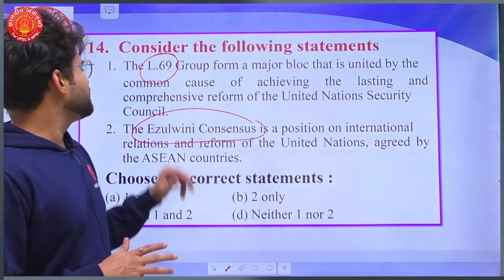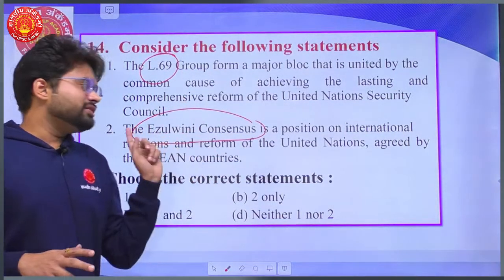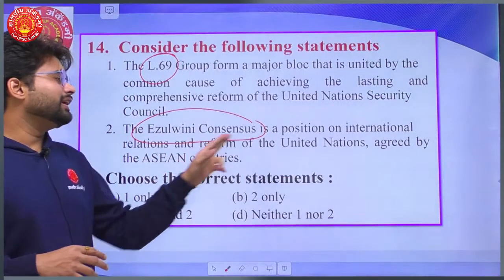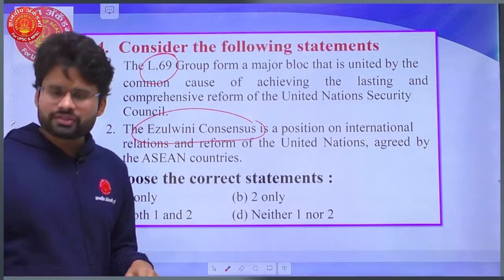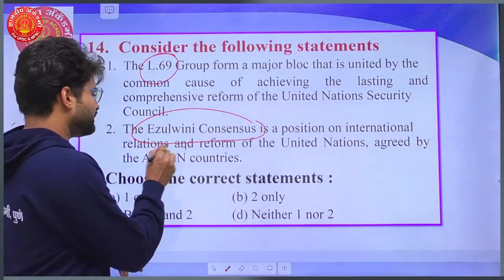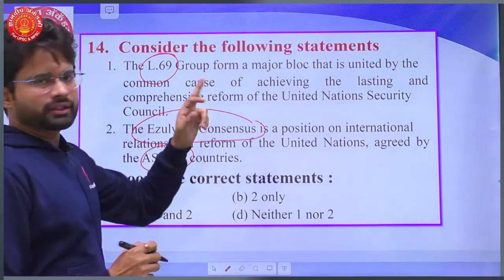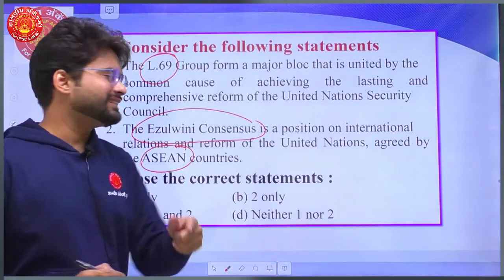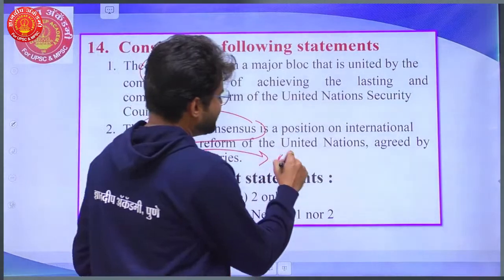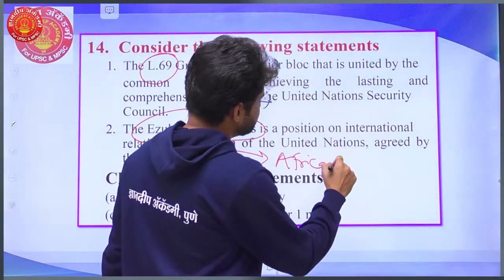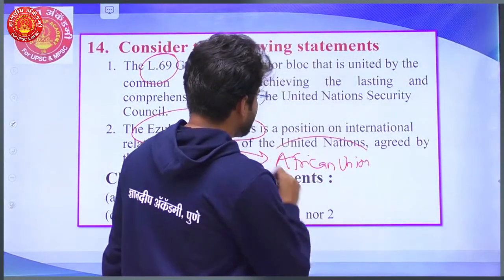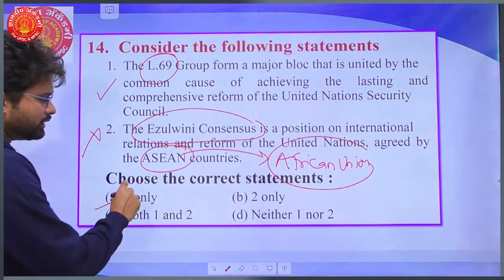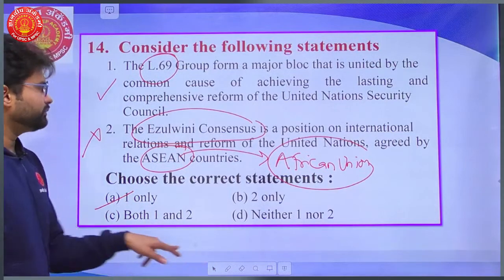Okay, so yes, the Ezulwini Consensus is a position in international relations and conforms to the same lines. Is it agreed by the ASEAN countries? No, actually it is the same consensus on the same lines, bringing reforms in the UN's institutional structures, and it was given by the African Union. So the second statement is wrong and the first is right. Therefore, with 1 only, we have the correct statement as A.